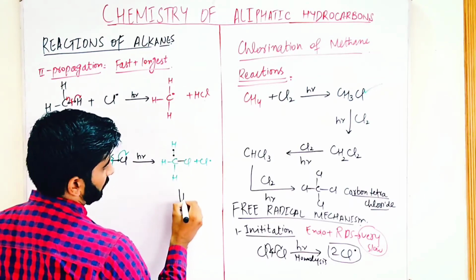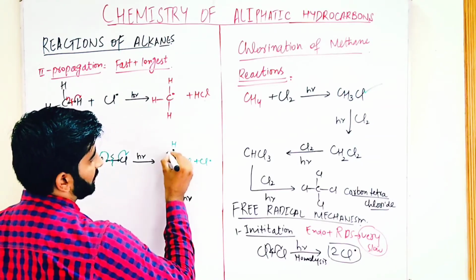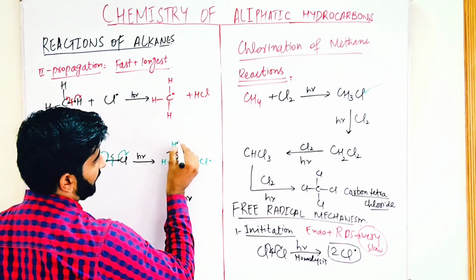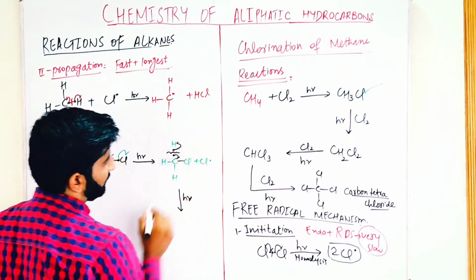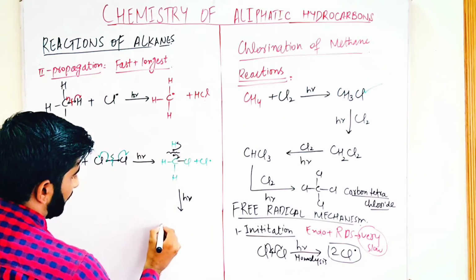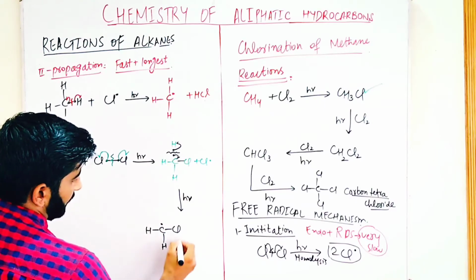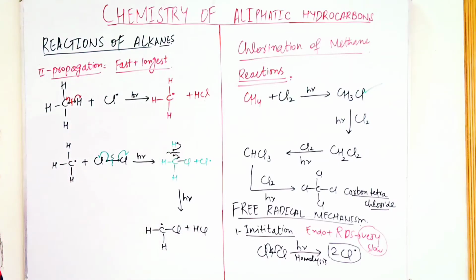In the next step, this chlorine free radical, in the presence of sunlight, homolysis takes place, the bond breaks, one free radical here, second free radical here. This hydrogen free radical and this chlorine free radical react, and there is formation of this free radical and HCl is eliminated.